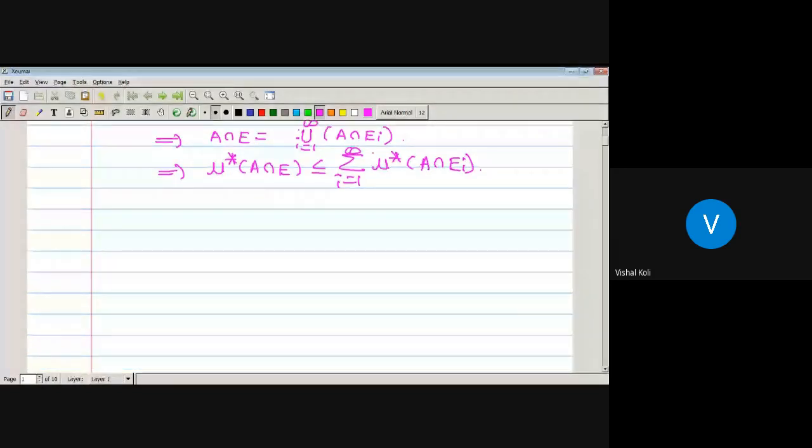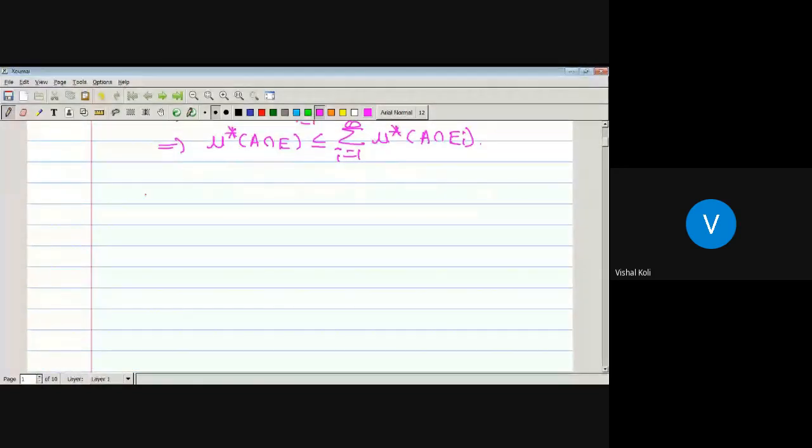Let us see. As here E_i is a collection of disjoint measurable sets, it means E_1, E_2, E_3 and so on are all measurable sets. Let us take E_1 to be a measurable set. Since E_1 is measurable, it holds its property: a set E is said to be measurable whenever for any set capital A, the outer measure of A equals the outer measure of A intersection E plus the outer measure of A intersection E complement.